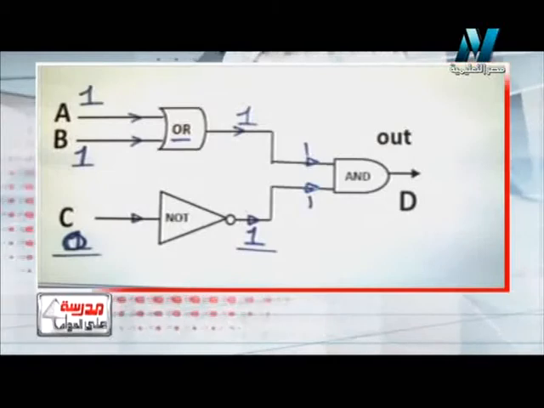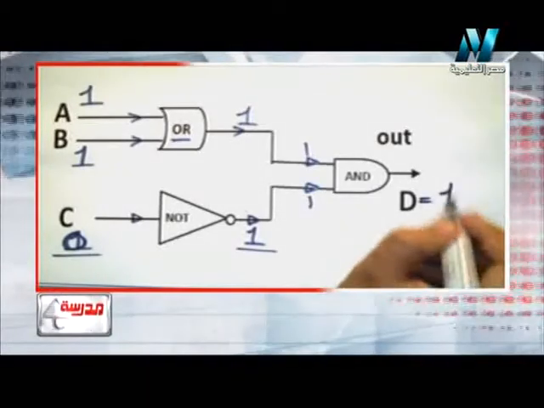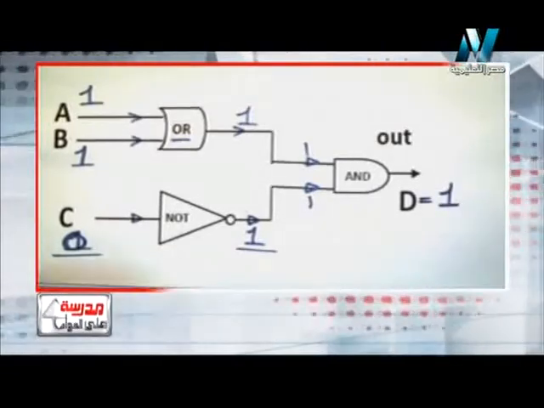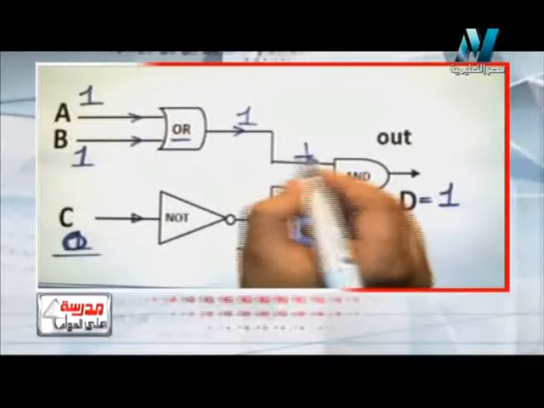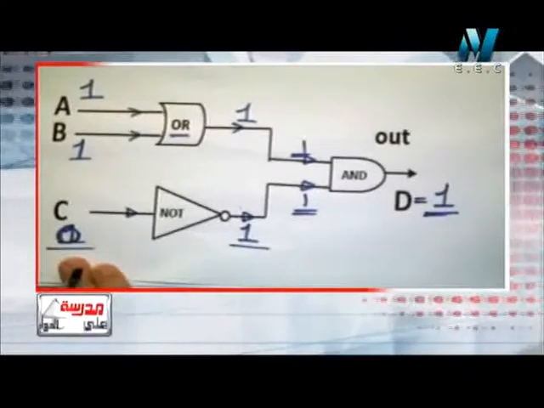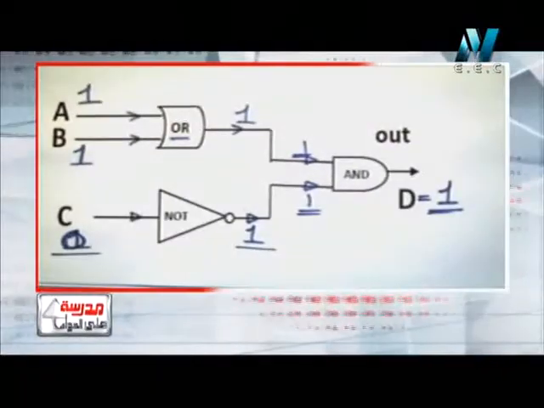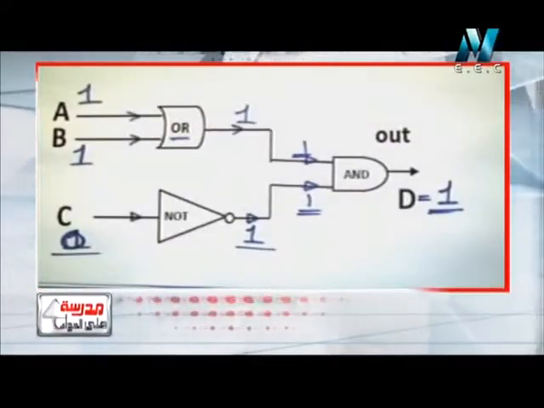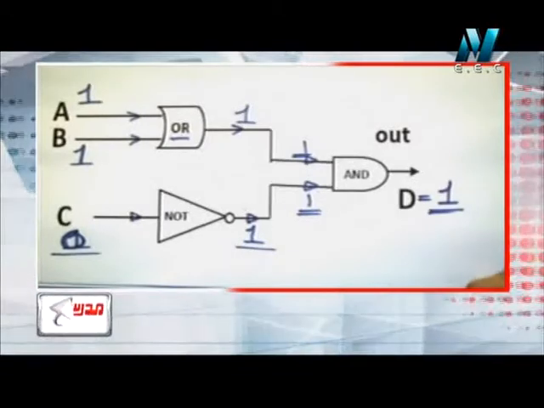So 1 and 1, the output will be 1. Okay, let's move to the table. The answer will be, yes, it's 1.